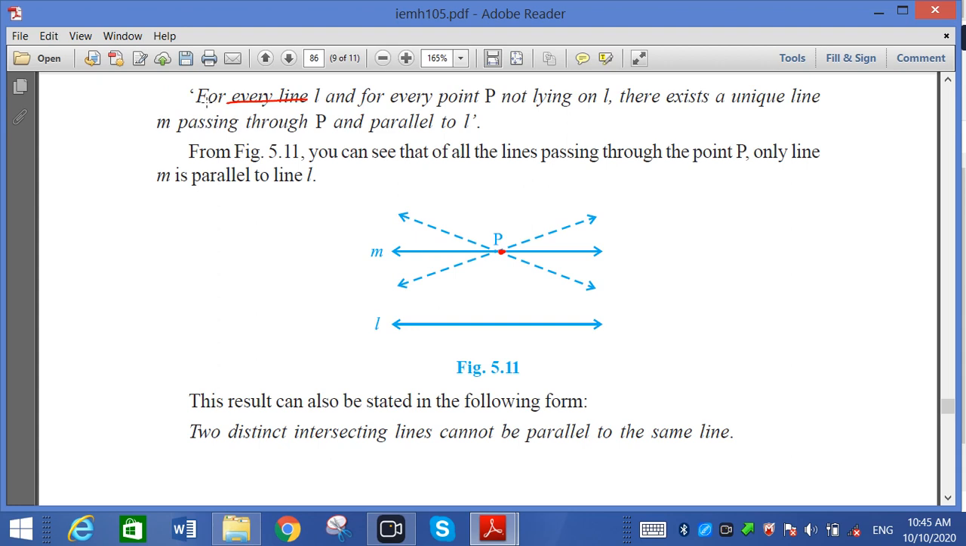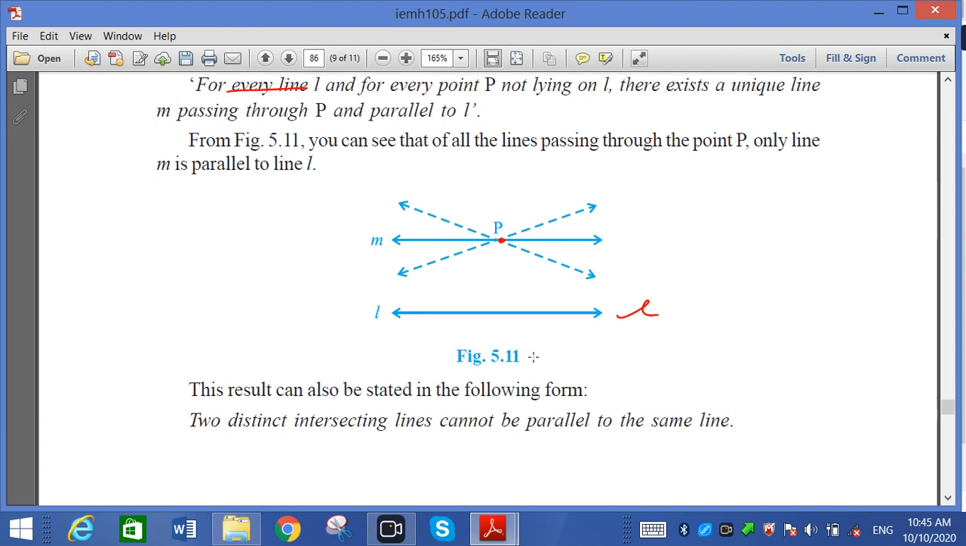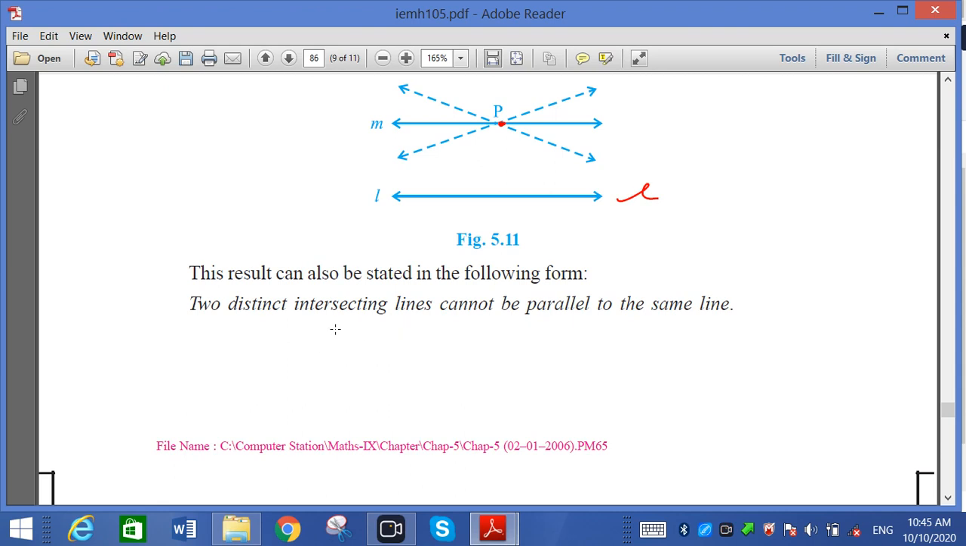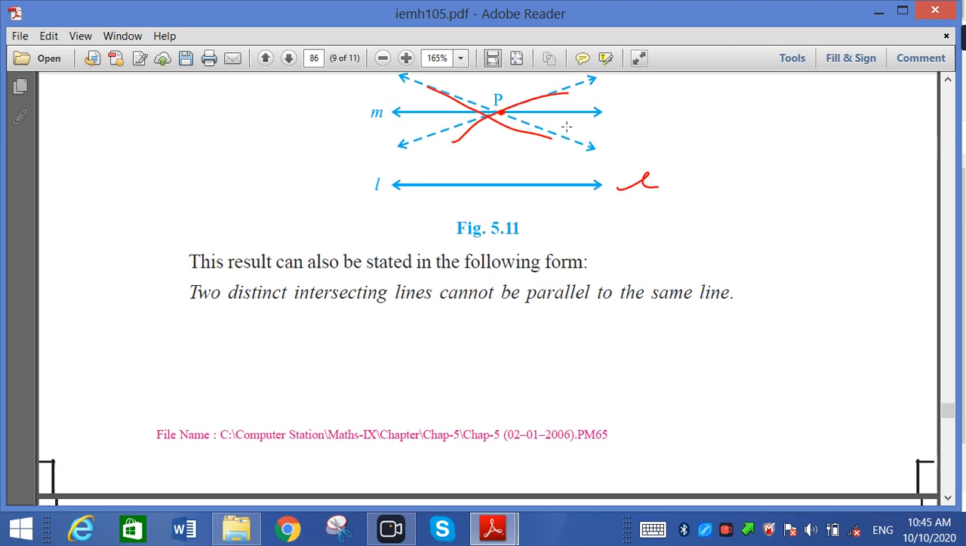Again, for every line L and for every point P not lying on L, there exists a unique line passing through P parallel to L. This result can also be written as: two distinct intersecting lines cannot be parallel to the same line. If two lines intersect, they can never be parallel.